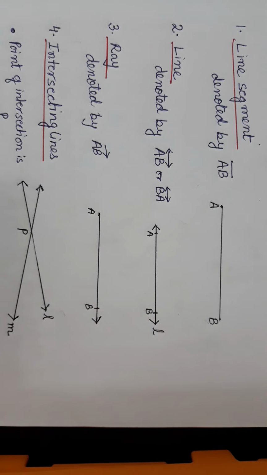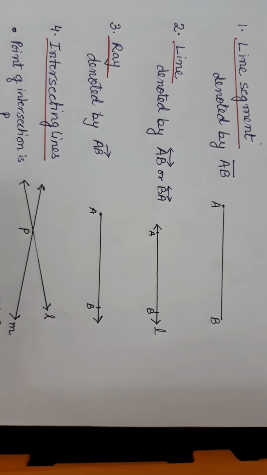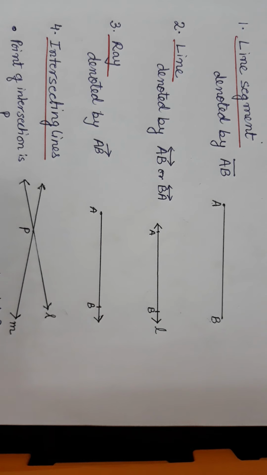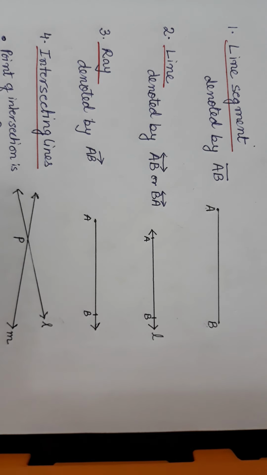Hello children. Today we are going to start with chapter 14, that is fundamental geometrical concepts. In this we are beginning with geometry. As we know, the word geometry comes from two words, geo and metron. Geo means earth and metron means measurement.